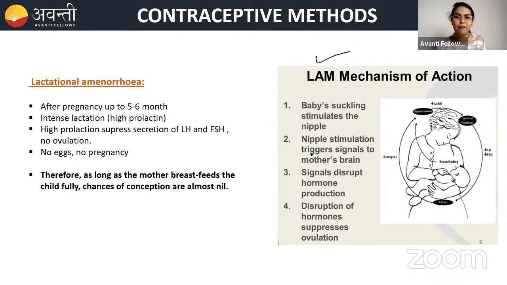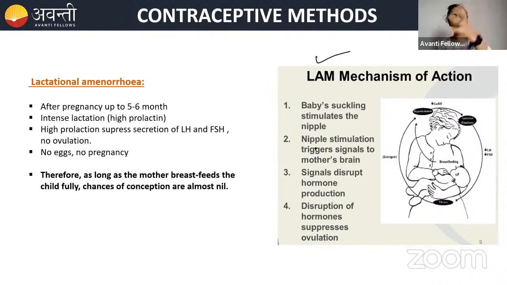We have talked about the lactational amenorrhea mechanism in yesterday's class. I told you there will be a suckling reflex. What happens when a baby suckles at a nipple? There will be receptors in the nipple, and that will give the message to the brain, that is, the hypothalamus. The hypothalamus will release the hormone oxytocin. That oxytocin will help in the ejection of milk. So this suckling reflex is nothing but the lactational amenorrhea mechanism in action.